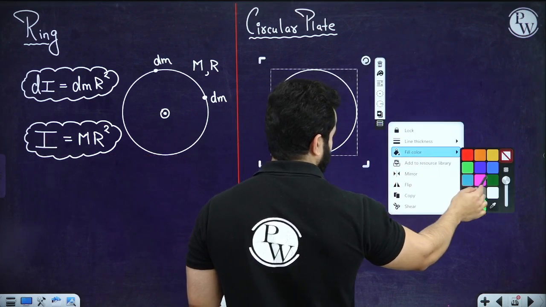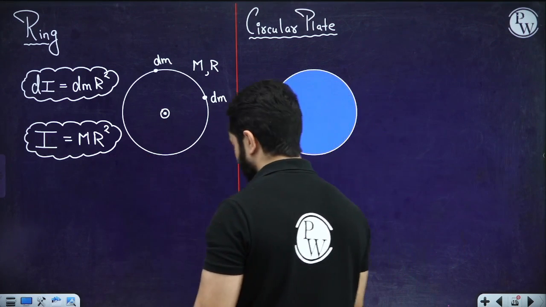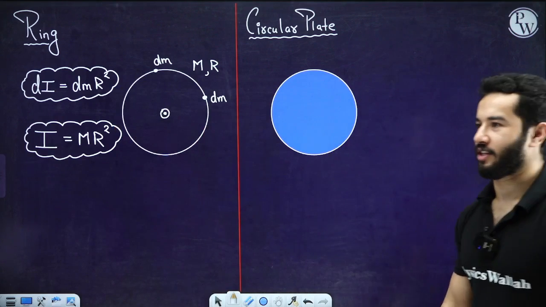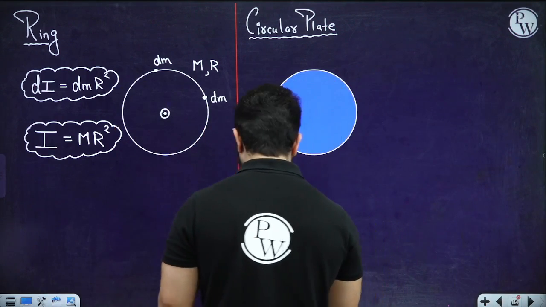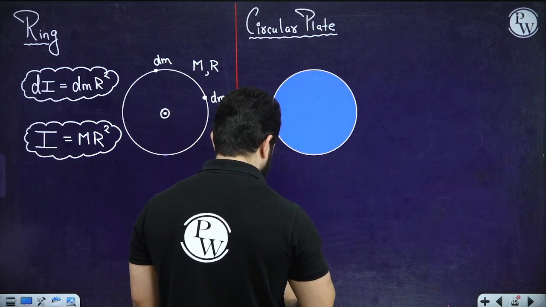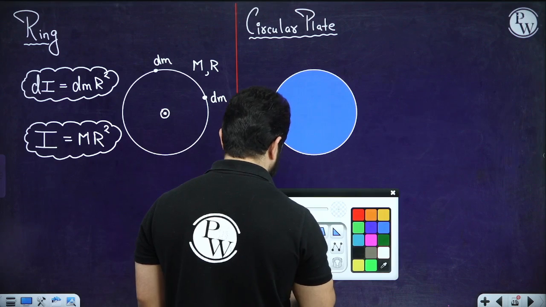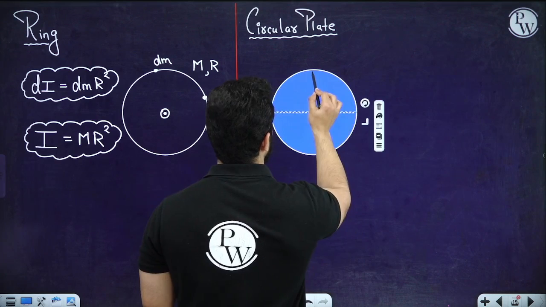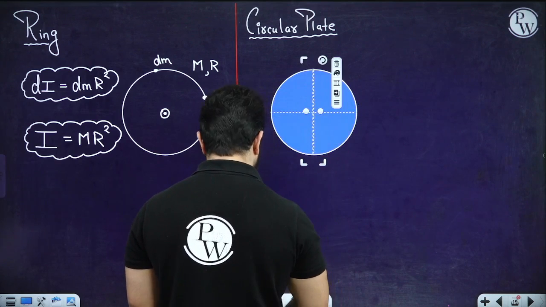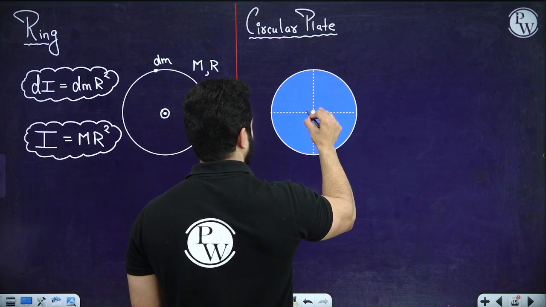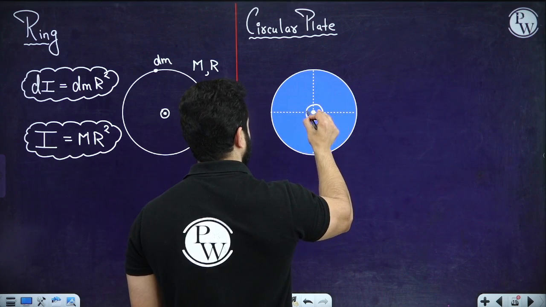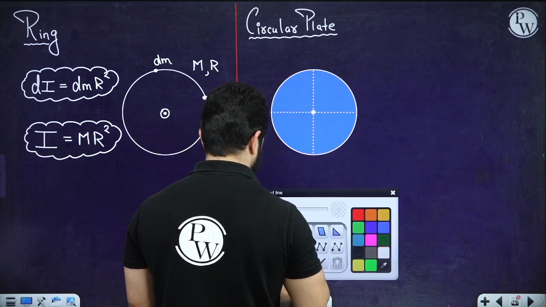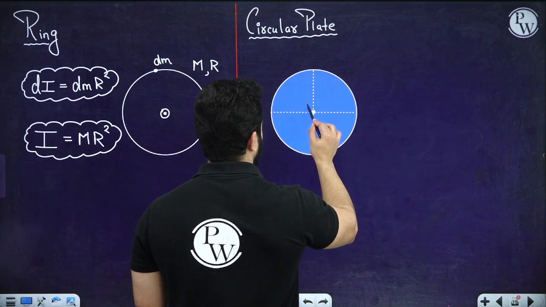The only difference is now that it has got mass inside, not just mass on the surface, right? And the axis is also, by the way, the same. I'm just drawing some axis over here so that I can draw a center. So the axis of rotation is again an axis passing through the center and perpendicular to the plane.